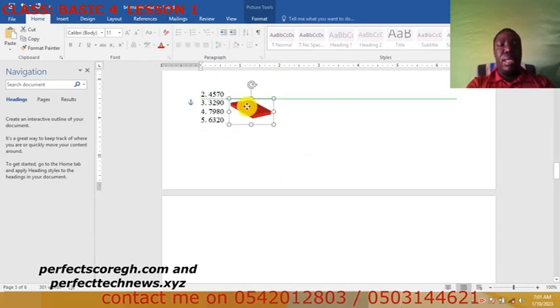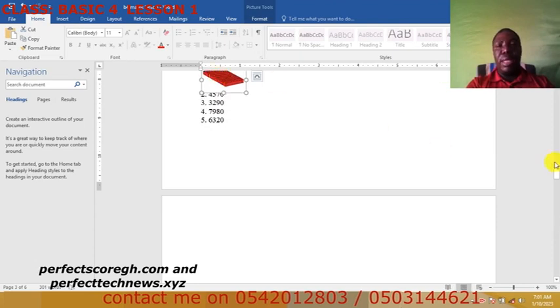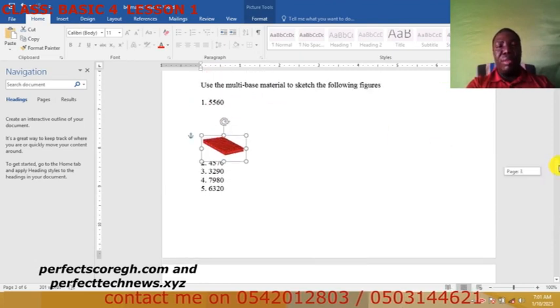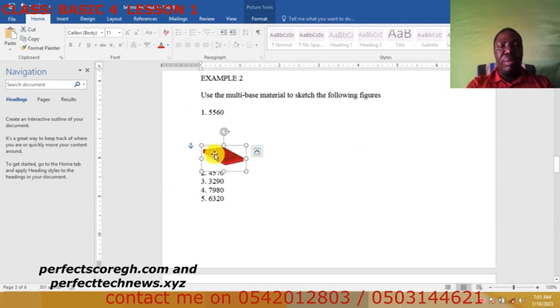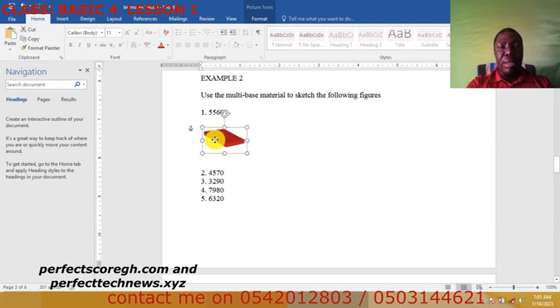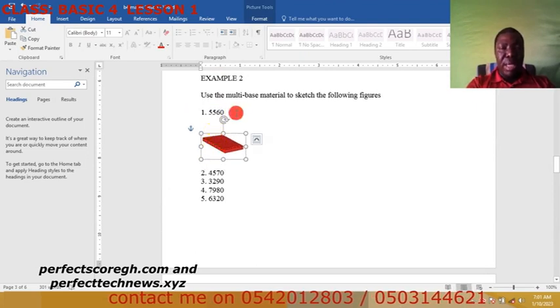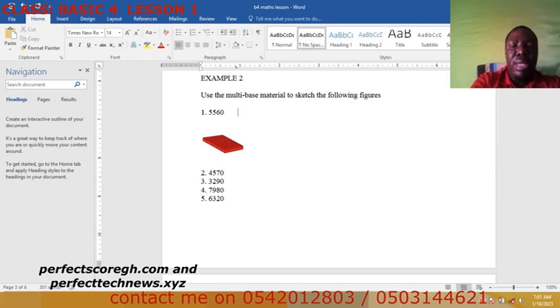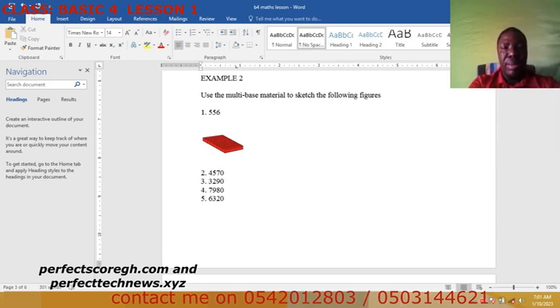Okay, so let's look at the first one. Let me do the first one for you. Here we have, this is equivalent to thousands. And what do we have here? Let's expand this one first. Then we know the number we are looking at. When we expand it, what do we do?